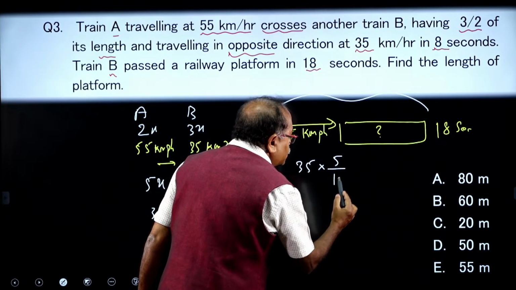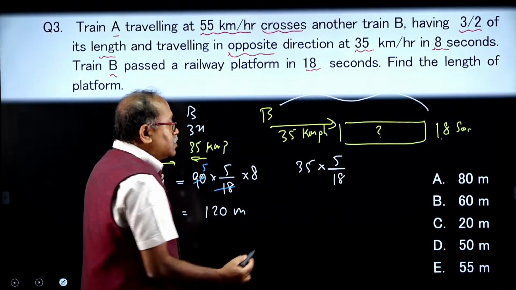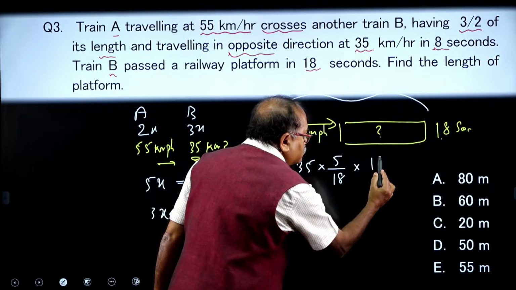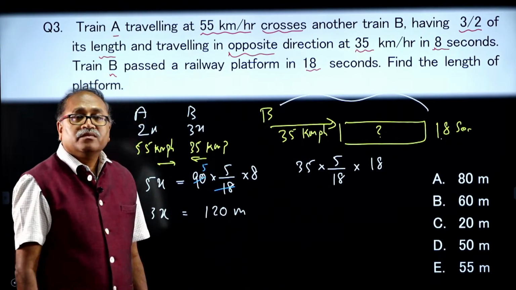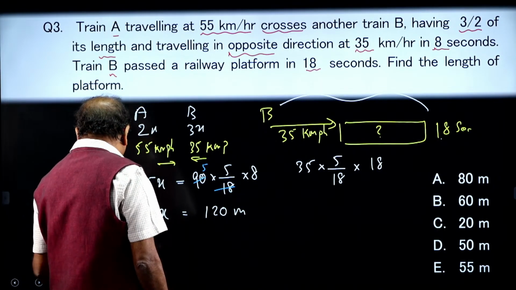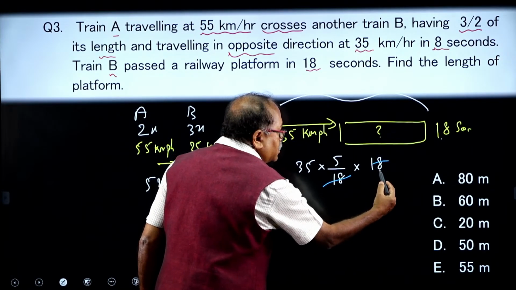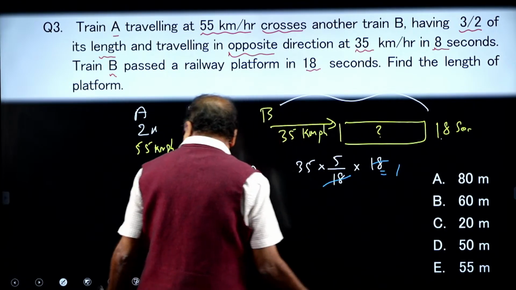Why should I do this 5 by 18? Because the time is given in seconds. So, into 18, I will be getting the total length. So, let us find out what the total length is. Then this gets cancelled, and 35 into 5 is 175.